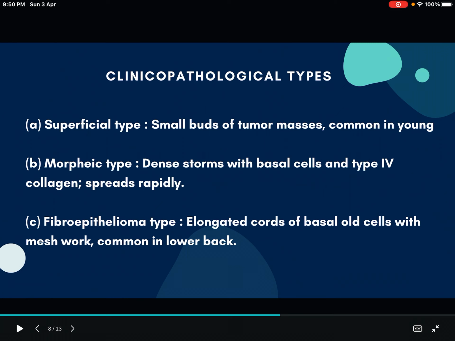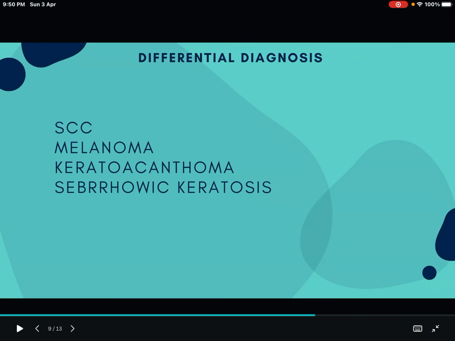What is superficial? Small buds of tumor masses. It is commonly seen in young individuals. Morphic type, dense stroma with basal cells and type 4 collagen. It spreads rapidly. What about fibroepithelioma type? Elongated cords of basal cells with meshwork, common in lower back. So these are the 3 clinical pathological types: superficial type, morphic type and fibroepithelioma type. I guess it's clear. Let's move on.